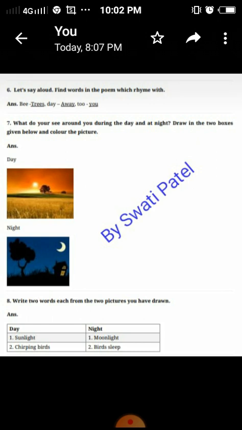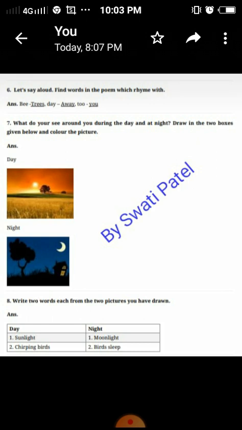In first box you have to draw picture of day, and in another box you have to draw picture of night. Whatever you can see during the daytime, that you have to draw in the first box, and whatever you can see during the night time, that you have to draw in the another box. And then fill up the colors and use pencil colors or crayons. Don't use sketch pens. Okay.